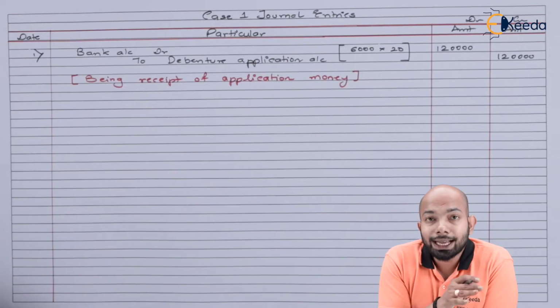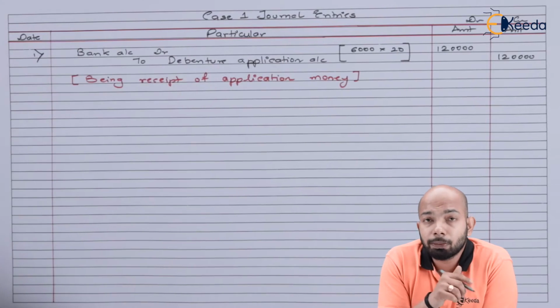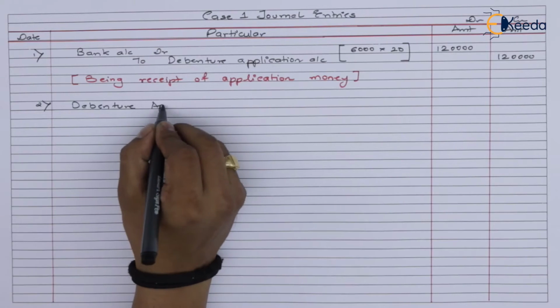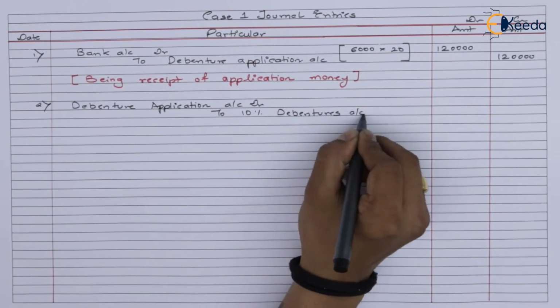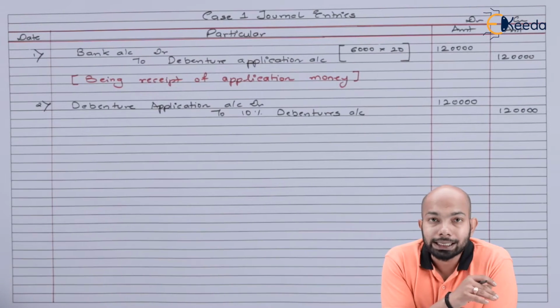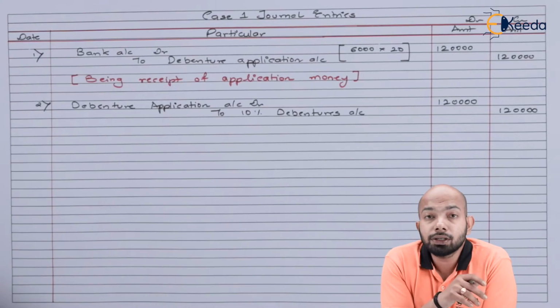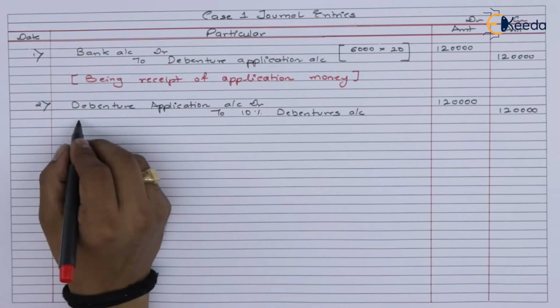So the first entry has been passed. The next entry will refer to transfer of this debenture application to the debenture account. Let's start with that. So the entry has also been passed related to that. That means debenture application account debit to 10% debenture capital.